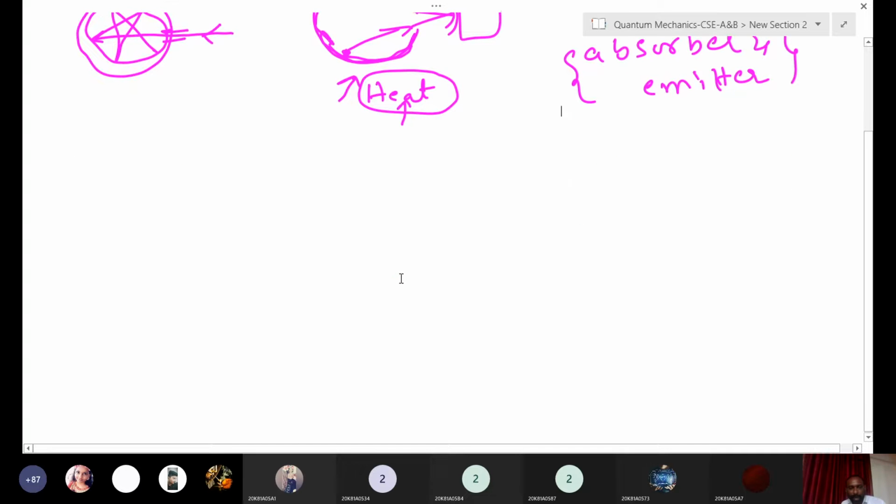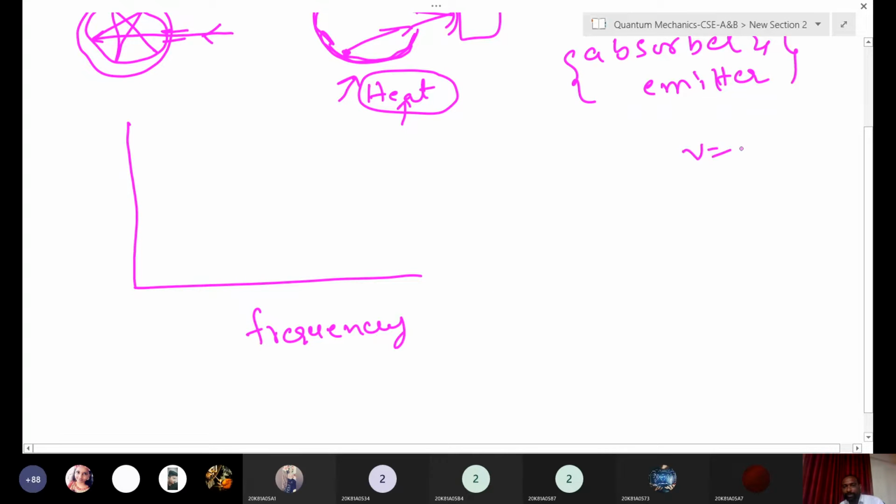Now if you plot the graph of the emitted radiation versus, suppose, frequency, or you can take wavelength, it's not a problem, since nu is equal to c by lambda. You can convert in terms of nu and lambda, whatever you want. This is the emitted radiation from the black body.